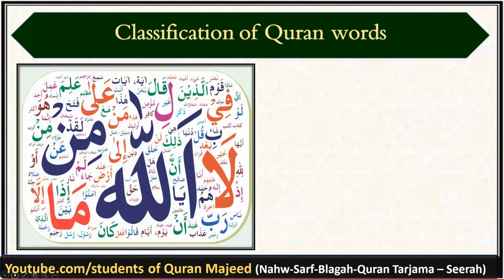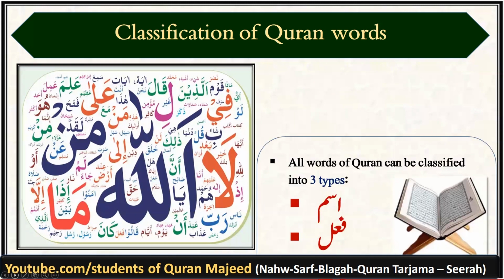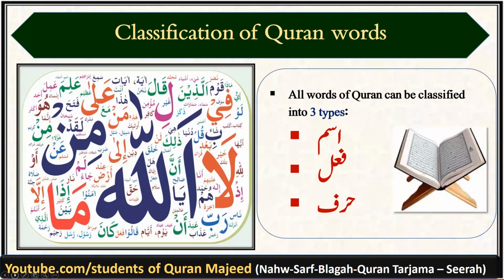Right, coming over to the classification of Quran words, all the words of Quran Majeed beginning with Alhamdu, Surah Al-Fatiha, till Surah Al-Nas can be classified into three types. There is no fourth category. Only three types of words occur in Quran Majeed, that is Ism, Fail, and Harf. Now our job is very simple. If we can understand Ism, Fail, and Harf, we would be able to understand Quran Majeed, inshallah.